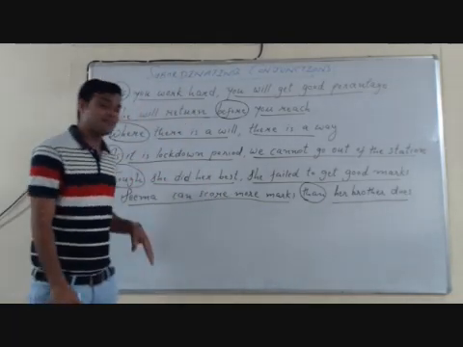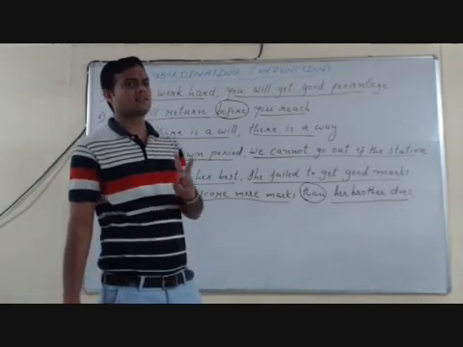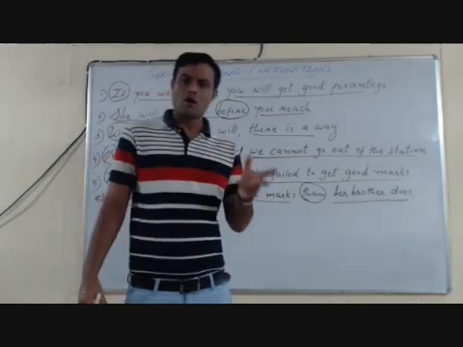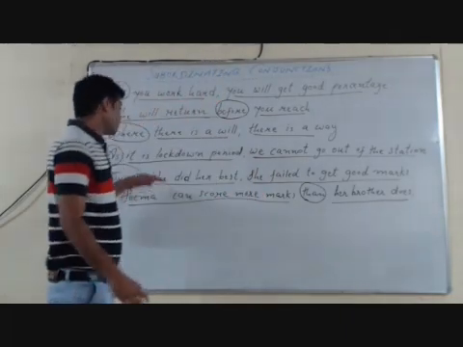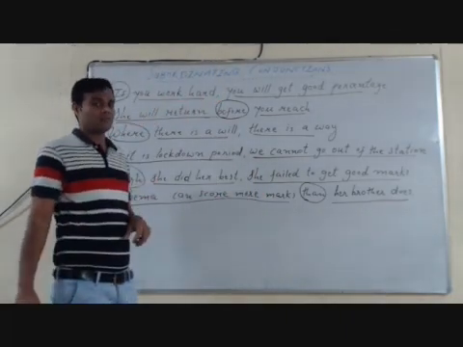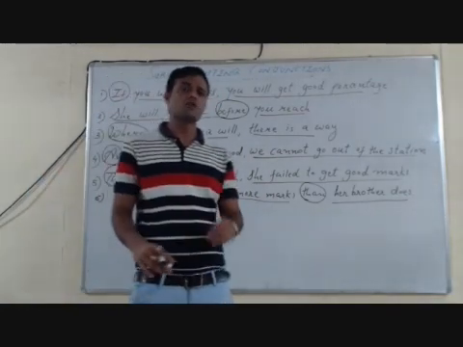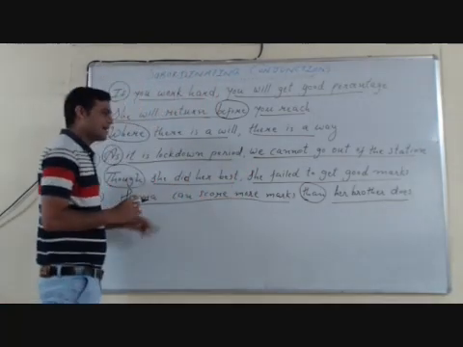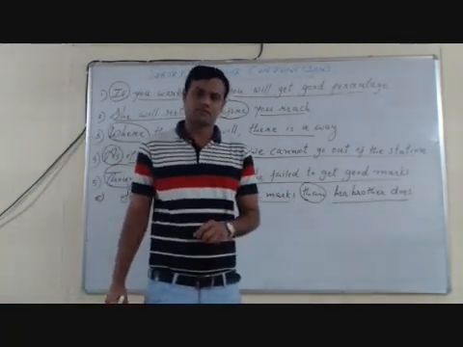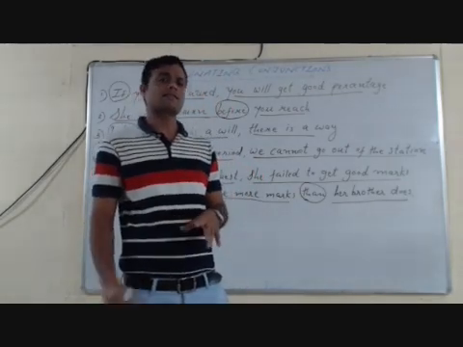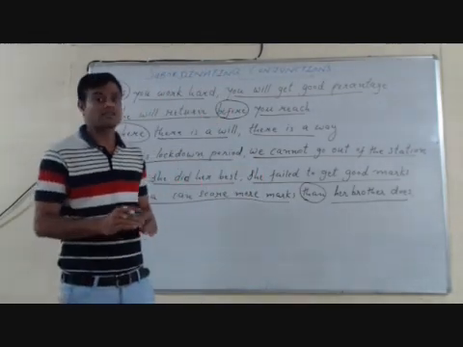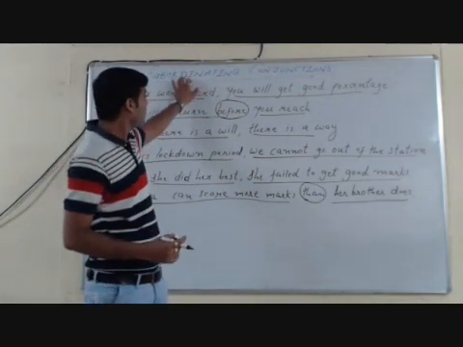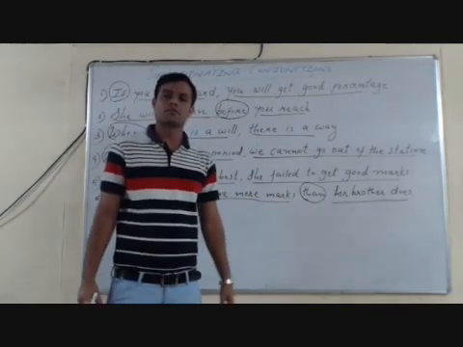Next comes as, because and since. These three subordinating conjunctions are used to indicate cause-effect relationship. Though, although and while, these three subordinating conjunctions are used to express contrasting ideas. And the last one, than and as. These two subordinating conjunctions are used to express comparison. So these are subordinating conjunctions.